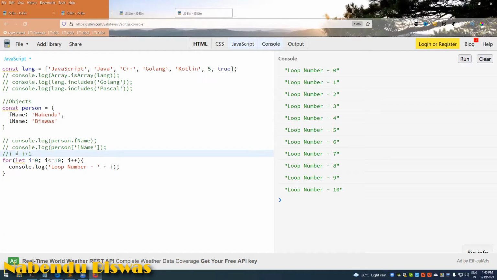I equal to I plus 1. Full form of I plus plus is I equal to I plus 1. So it will make the I as 1. 0 plus 1 is 1. Then it will come from the right side only, means from here it will come here, and it will check 1 is less than equal to 10. Yes, it is true. It will again come down.